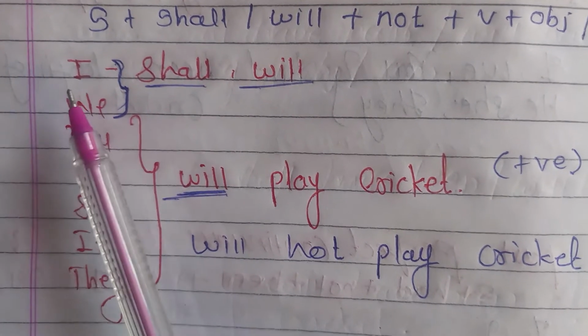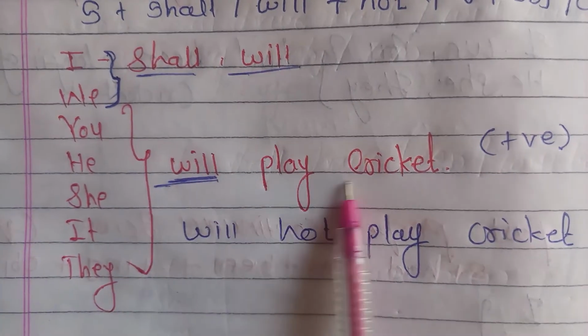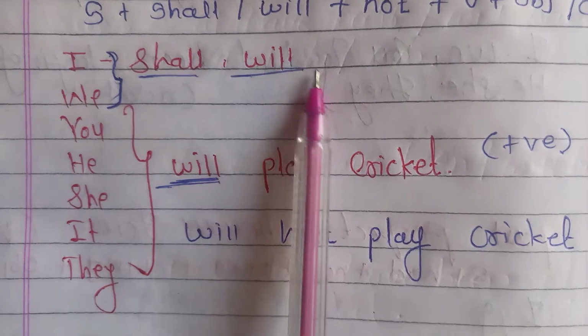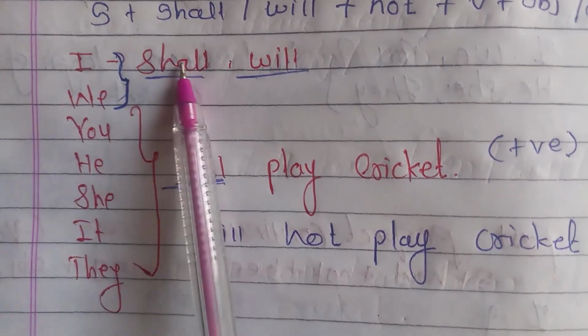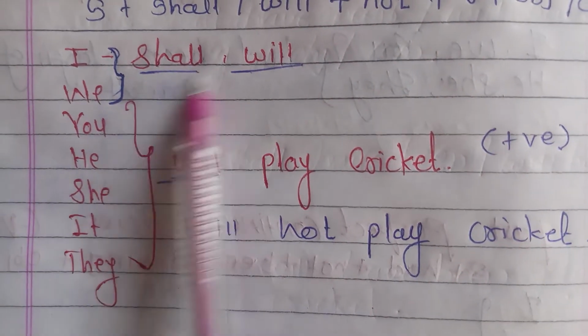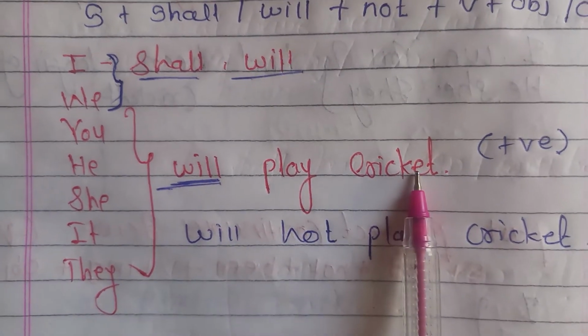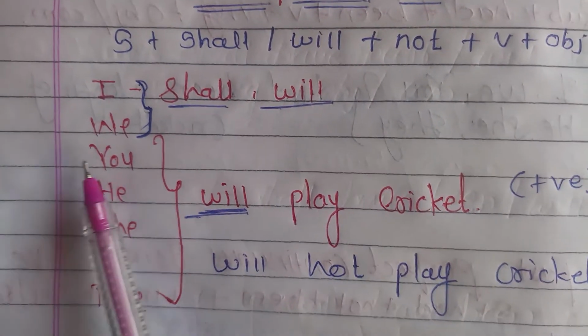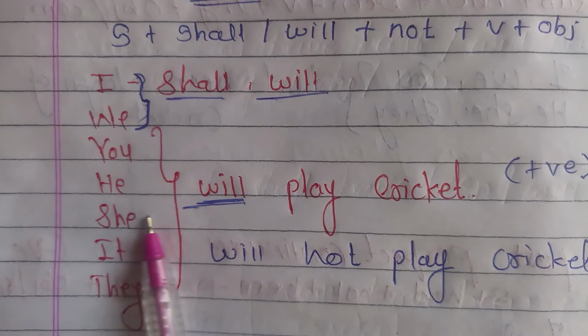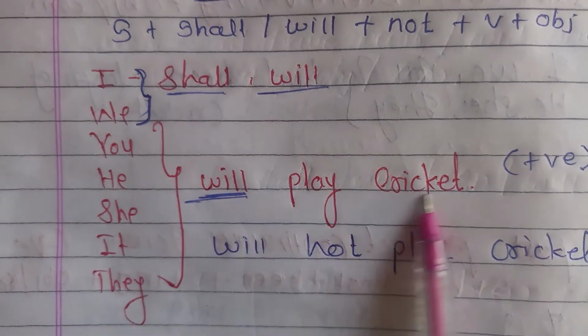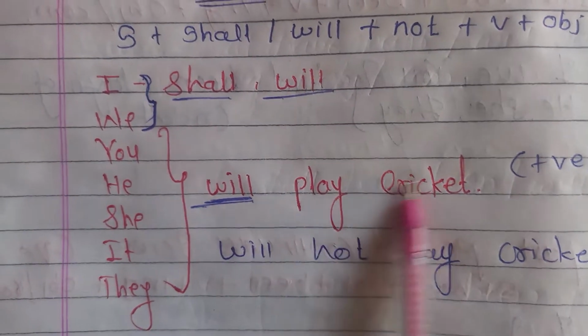So the examples are: I shall play cricket or I will play cricket. We shall play cricket or we will play cricket. You will play cricket, he will play cricket, she will play cricket, they will play cricket.